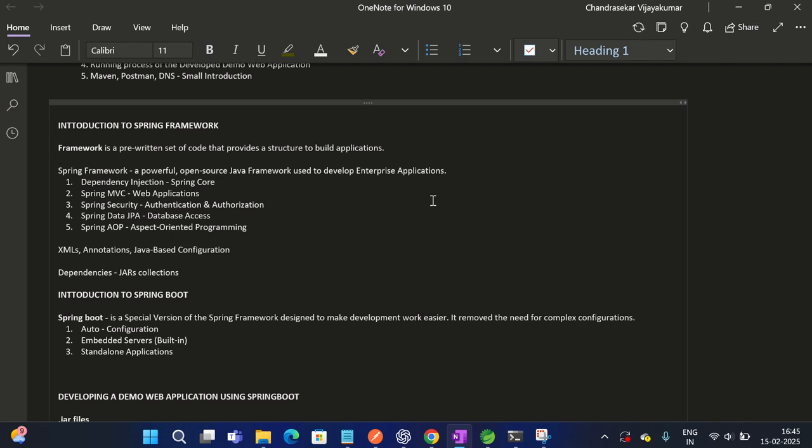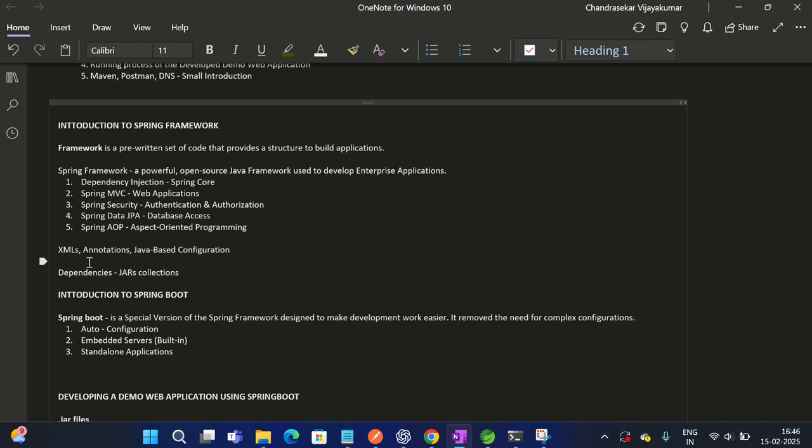These are all its features. What features does it offer us? Dependency injection, Spring Core, which is the core feature of Spring. Spring MVC, model view controller, which we use to develop web applications. Spring Security, for authentication and authorization purposes. Spring Data JPA, another feature of Spring, for database access.